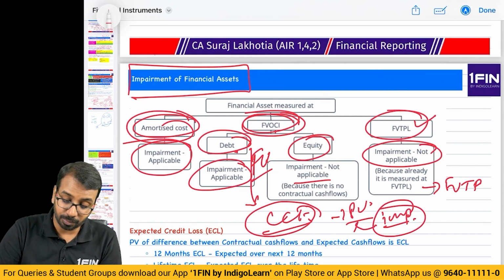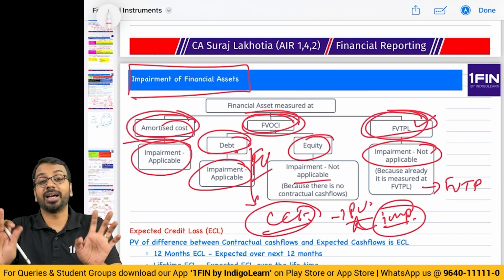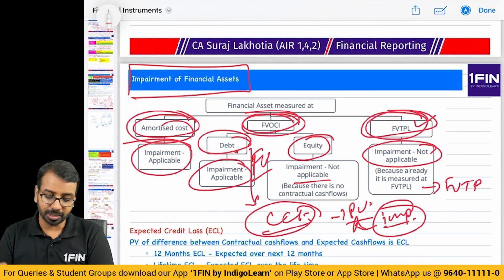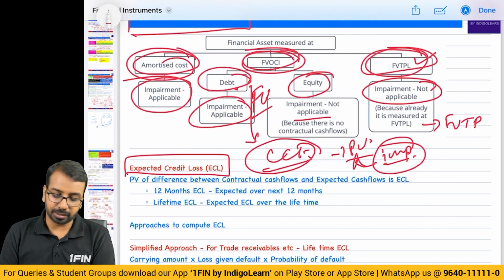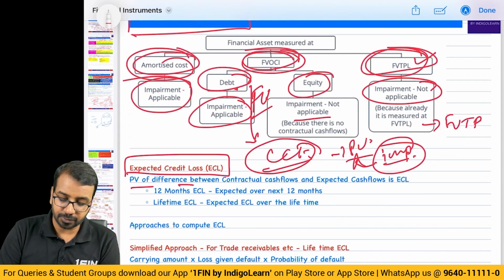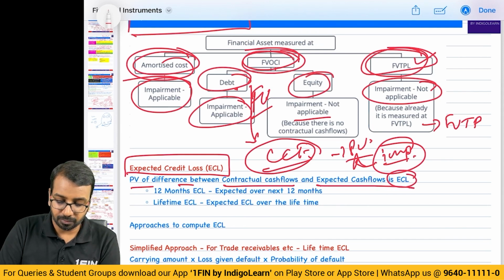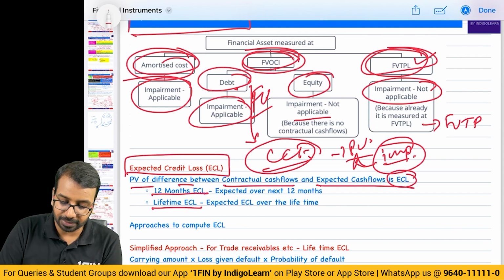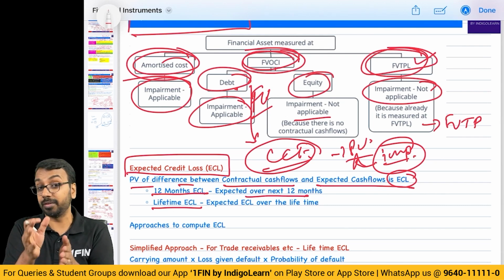That is why it is important to recognize impairment loss. Here, FVTPL, whatever is the change in value goes to P&L only. So, there it is not required. Okay. Then, we have a concept called expected credit loss. Present value of difference between the contractual cash flow and expected cash flow is the expected credit loss, and we compute two things, 12 months and lifetime expected credit loss,